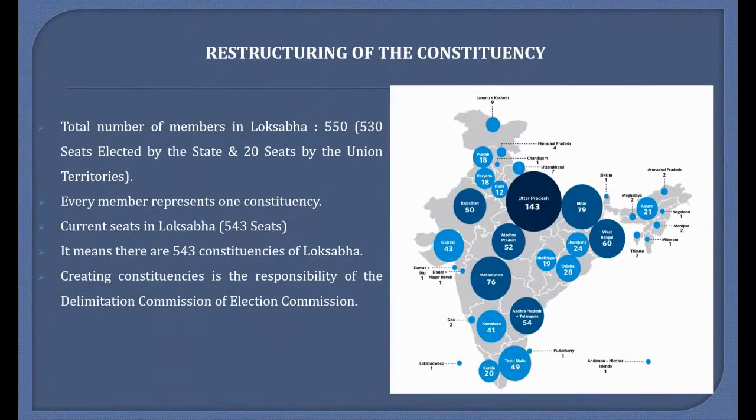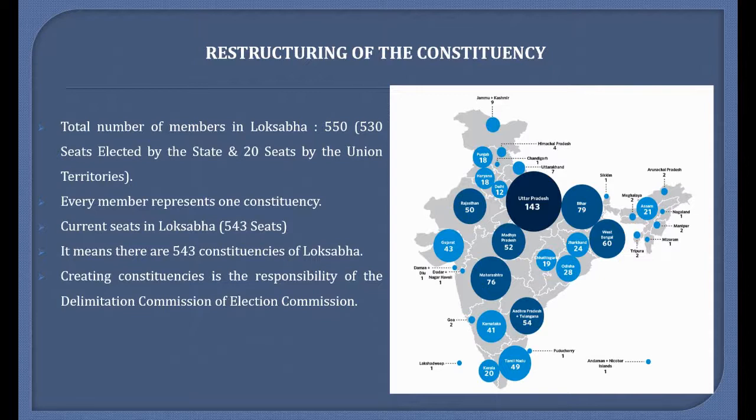Restructuring of constituencies. Lok Sabha, the lower house of the Parliament, is made up of Members of Parliament, that is MPs. Each MP represents a single geographical constituency. The total number of members in Lok Sabha is 543.